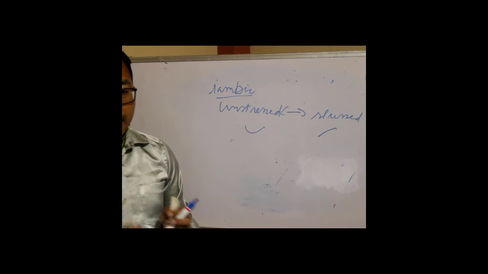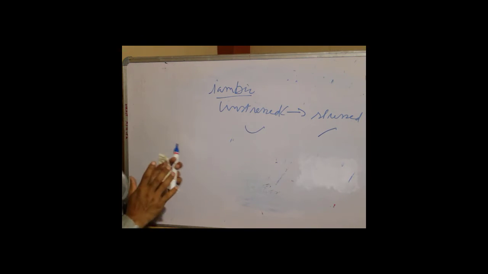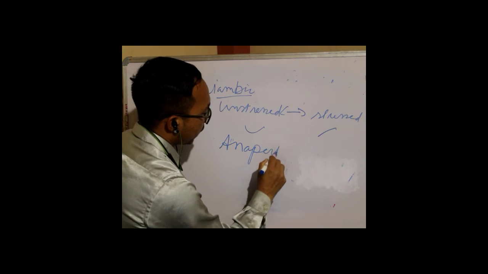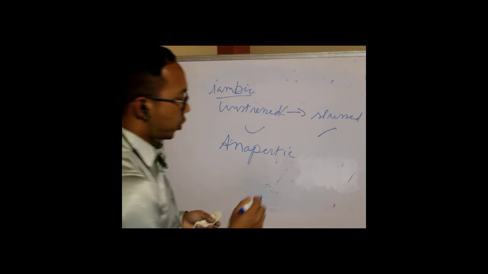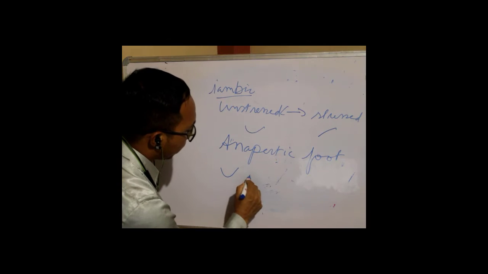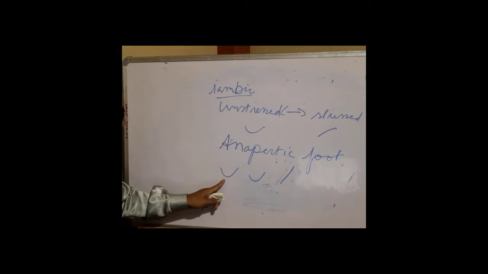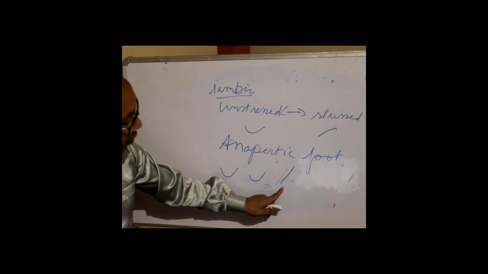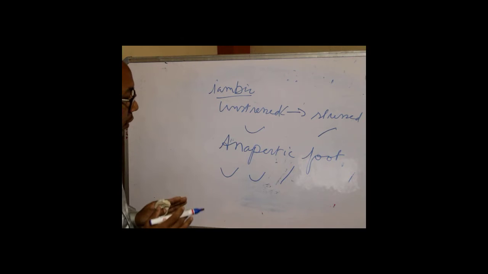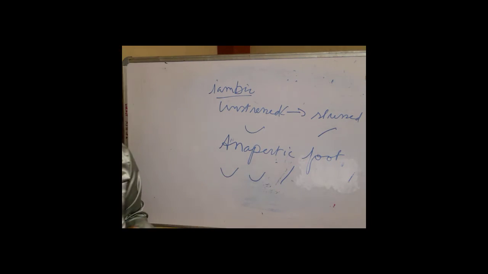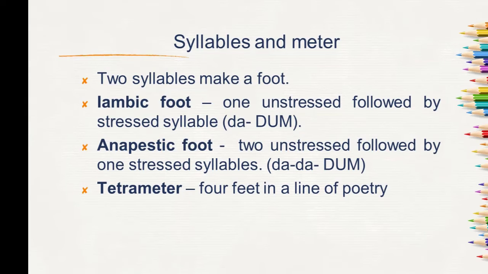So then also in this poem we are going to have what we call anapestic. Anapestic foot. So what is this foot? We have got two unstressed followed by one stress. So the first syllable is unstressed, the second is unstressed, and the third is stress. So three in this case. We have also some lines which follow this pattern. Okay, and we have learned about tetrameter. So let's just see.